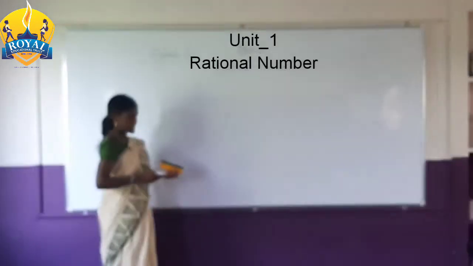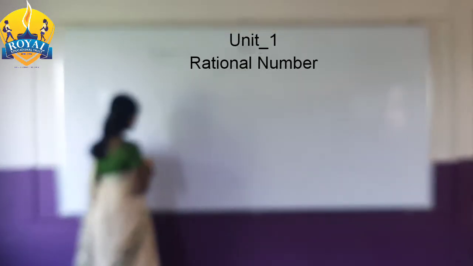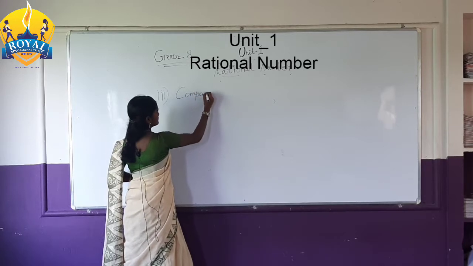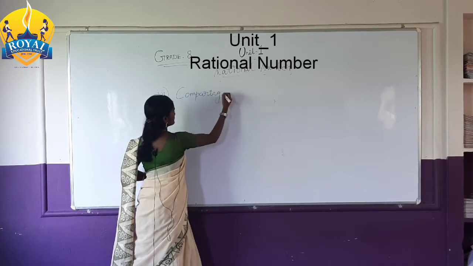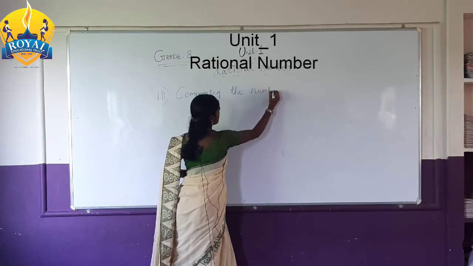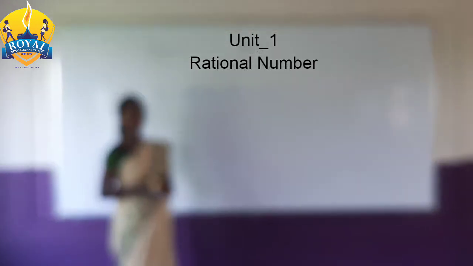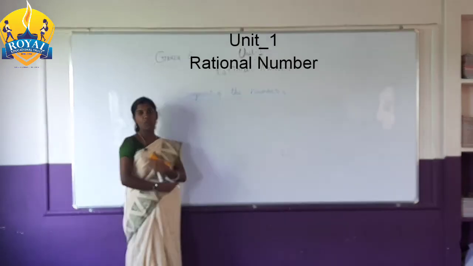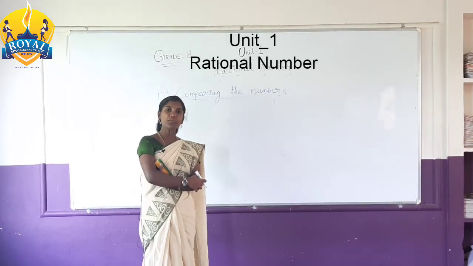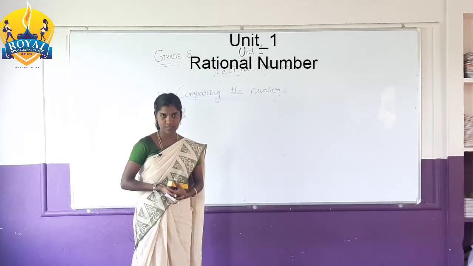The third one is comparing the numbers. Comparing the numbers means they give two rational numbers, and you have to find which one is greater or which one is smaller.